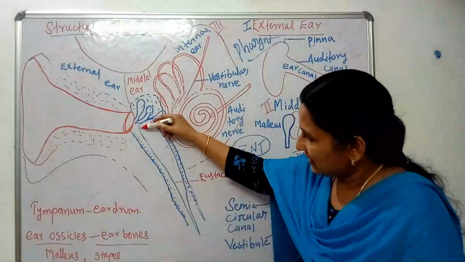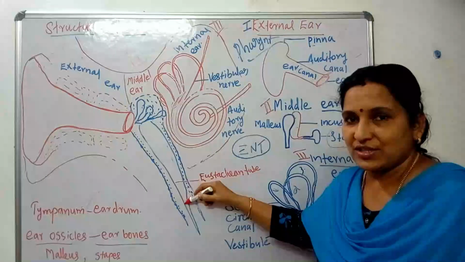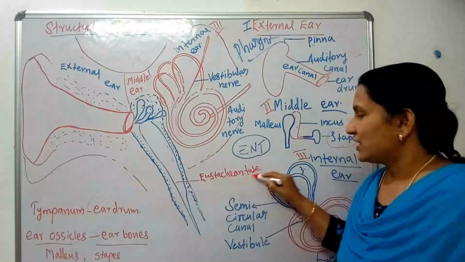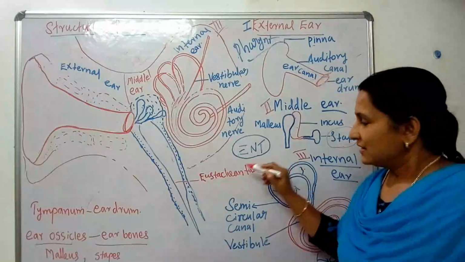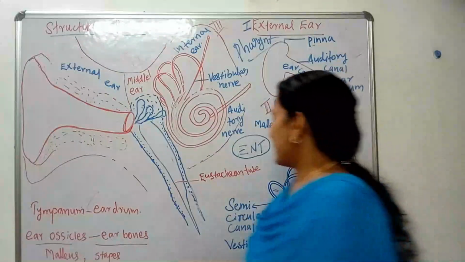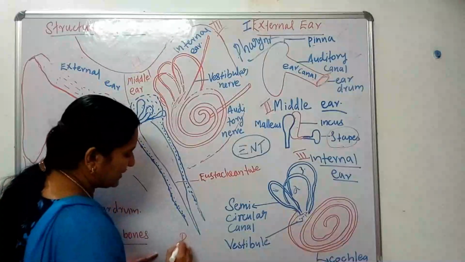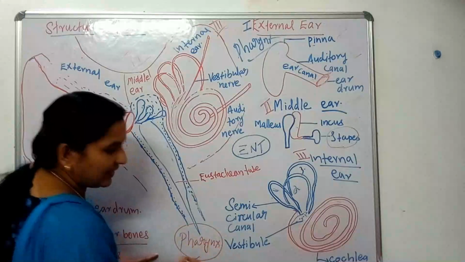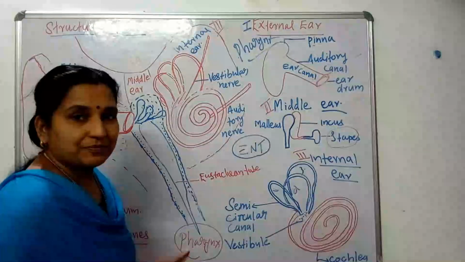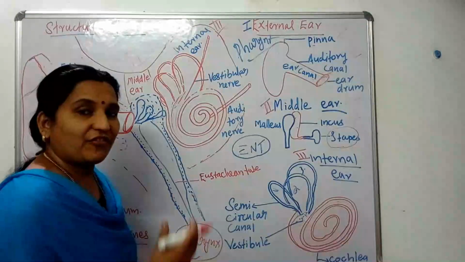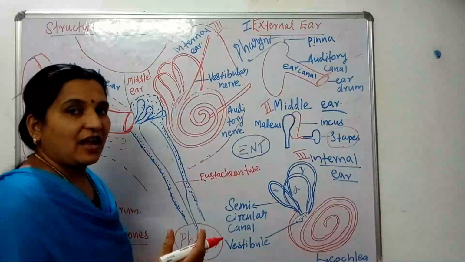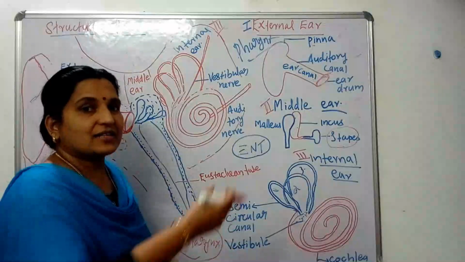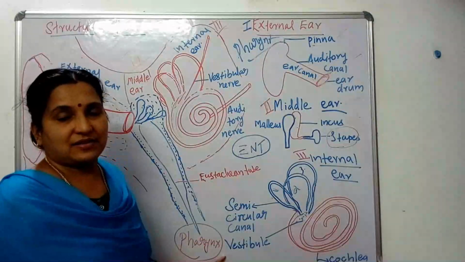Here you can see there is another structure that is known as the Eustachian tube. This Eustachian tube is connected to the pharynx, nasopharynx. Do you know which portion is the pharynx? Pharynx is the place where the trachea as well as the esophagus begins.